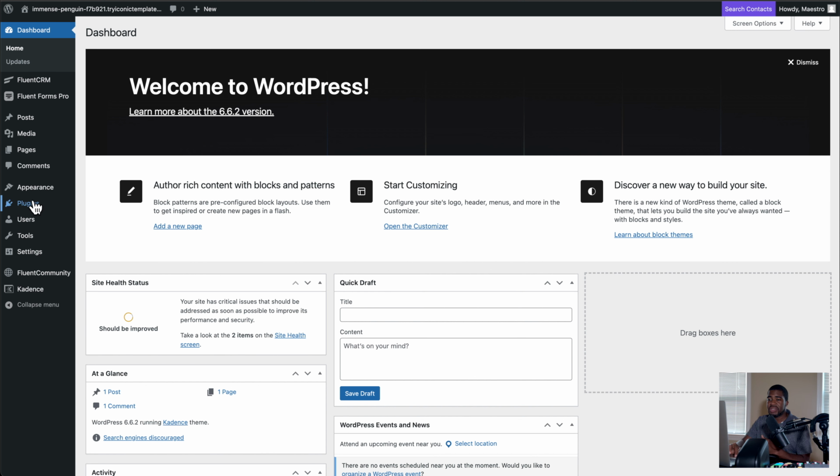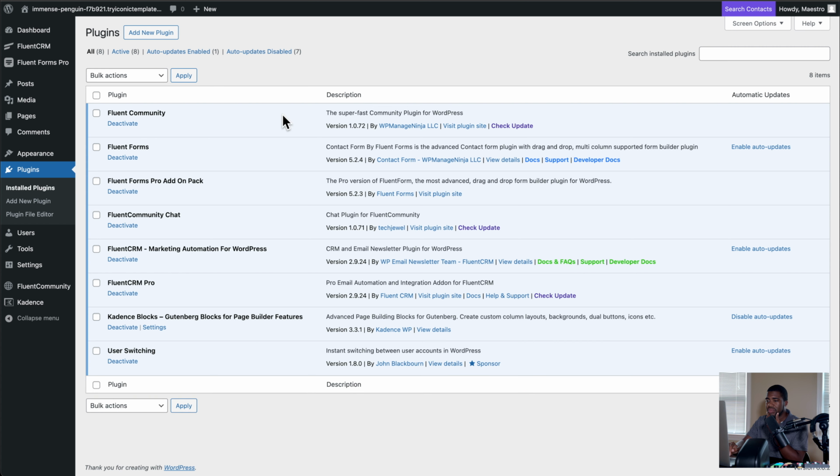Now, I've already set up some plugins just to show you. And the main plugin that has all the main parts of everything that I'm doing here is Fluent Community. However, I've added some extensions to it so I can show you all some other things too on how you may want to go about your workflow. I'm just giving you ideas, folks. This is not a tried and true situation.